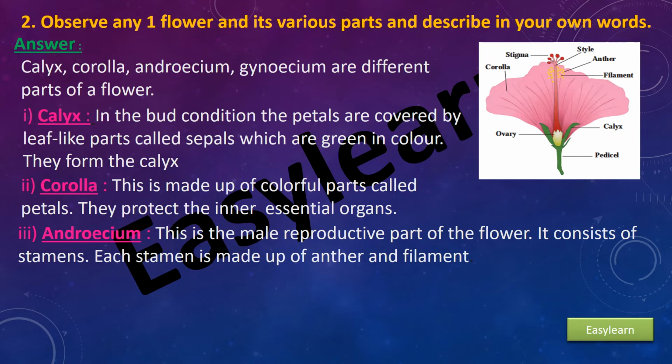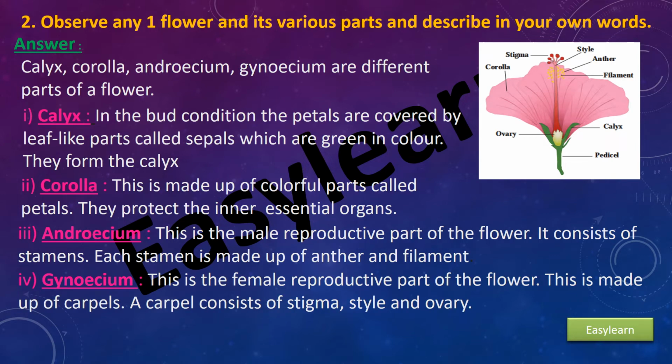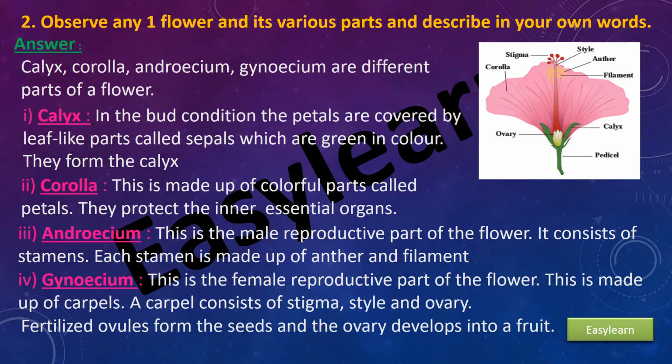Third, androecium. This is the male reproductive part of the flower. It consists of stamens. Each stamen is made up of anther and filament. Fourth, gynoecium. This is the female reproductive part of the flower. This is made up of carpels. A carpel consists of stigma, style, and ovary. Fertilized ovules form the seeds and the ovary develops into a fruit.